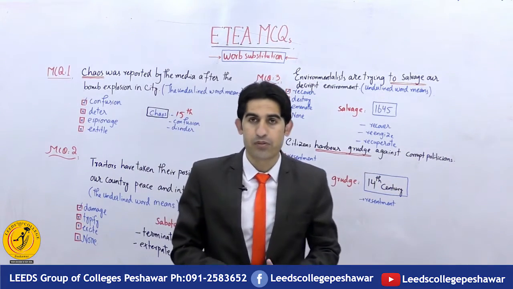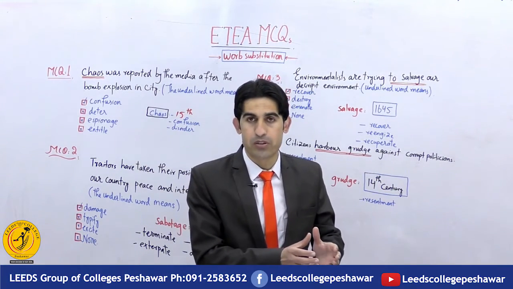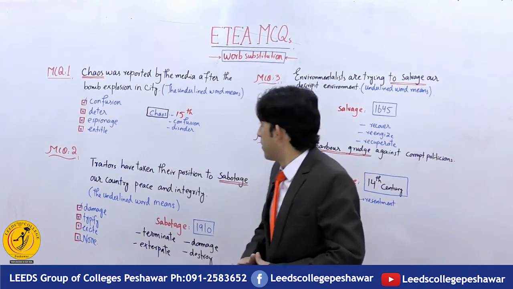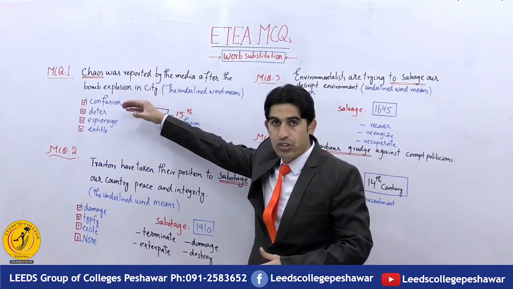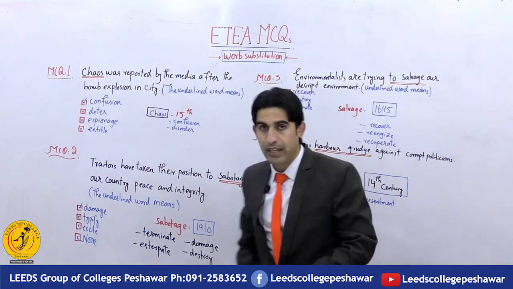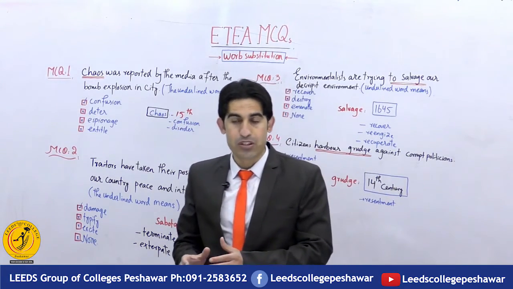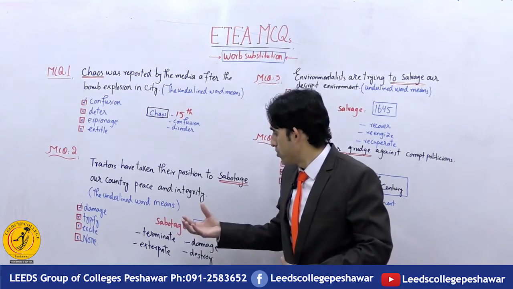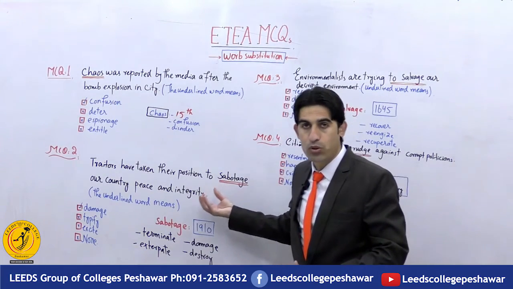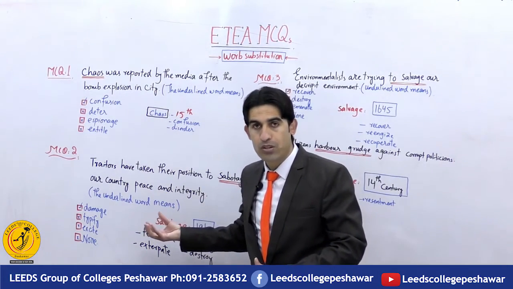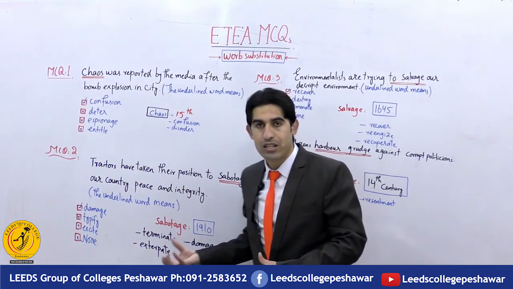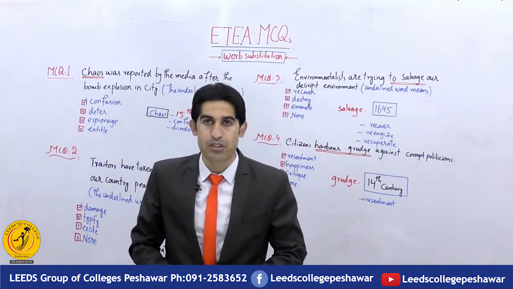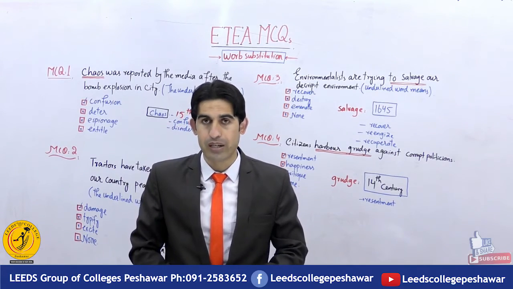In this lecture, I focused on 4 important words related to synonyms and vocabulary, and let me revisit that. The word chaos was initially introduced in the 15th century, and chaos means abnormal situation, confusion, or disorder. In the second MCQ, I discussed the word to sabotage something. This word was initially introduced in 1910, and sabotage means to terminate, damage, destroy, root out, or extirpate something.